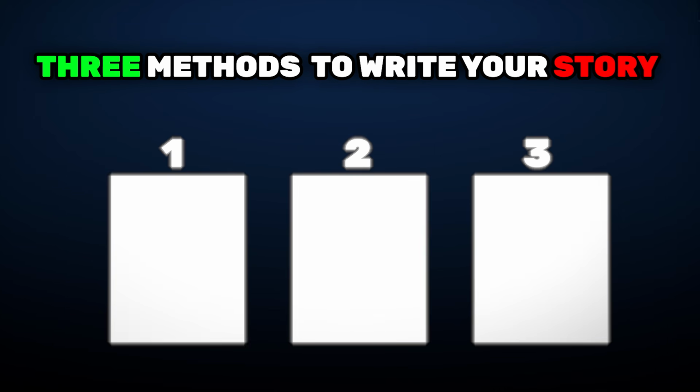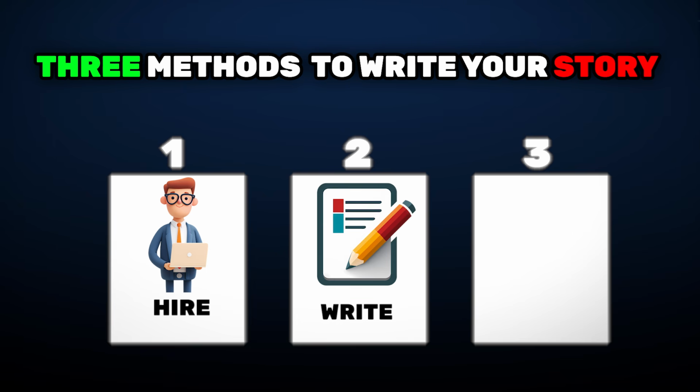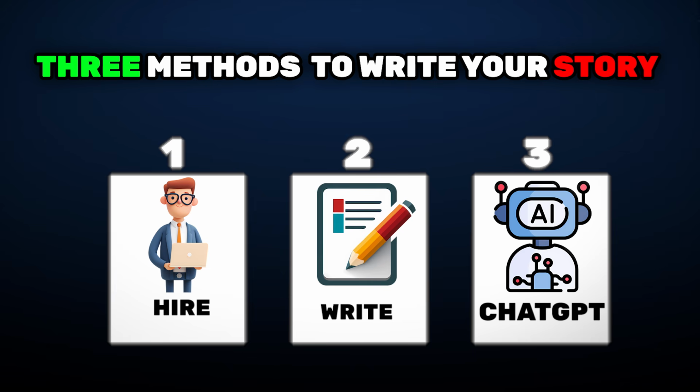As we all know, everything begins with a compelling story. Now, there are three methods you can use to write your story. Number one, you can hire somebody to write a story for you. Number two, you can write the story yourself, filled with emotions. And number three, you can use ChatGPT to write a story for you. In this tutorial, we used ChatGPT.